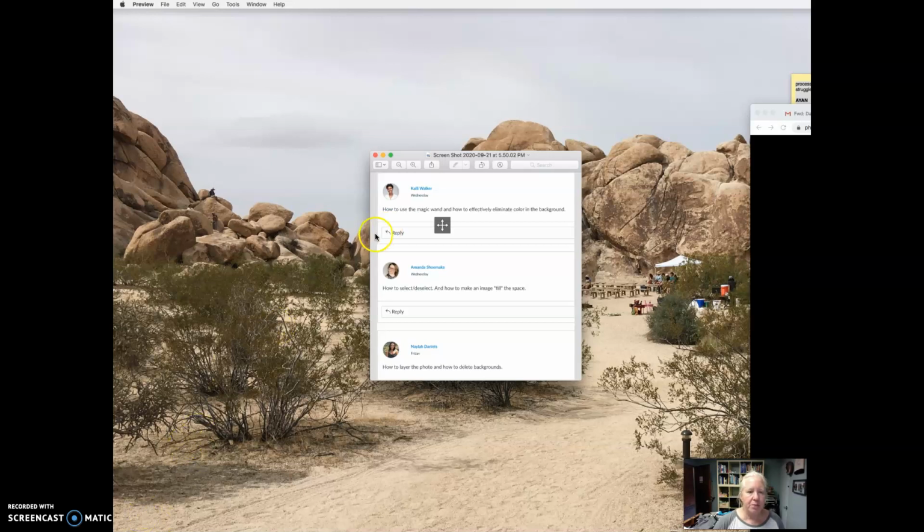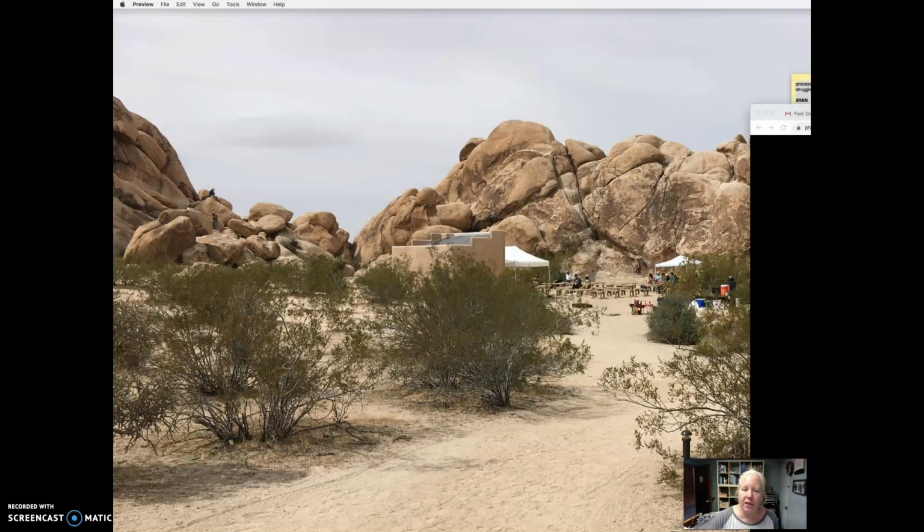Hi gang, I've got 3 specific questions that we're going to answer today in Photoshop. One is Callie's asked how to use the magic wand and effectively eliminate color in the background. And Amanda asks how to select and deselect and how to make an image fill, quote unquote, the space. And Nayla asks how to layer the photo and how to delete backgrounds. So a couple of those are similar. So let's get started. I'm going to go and open up Photoshop.